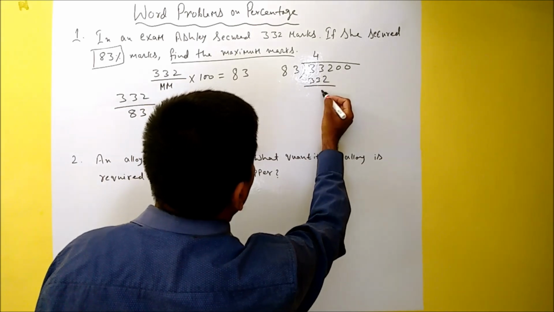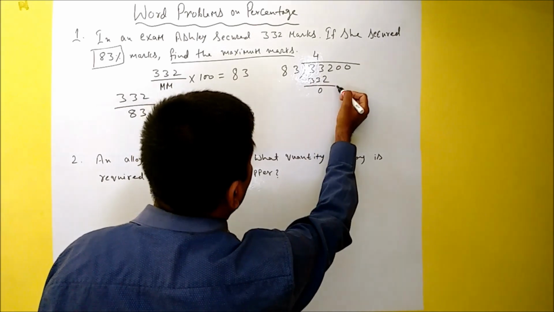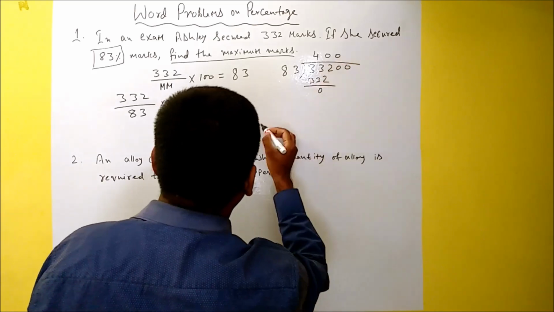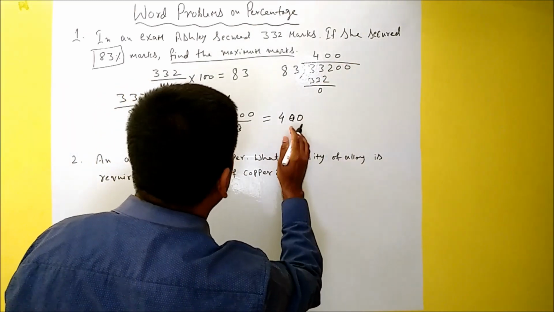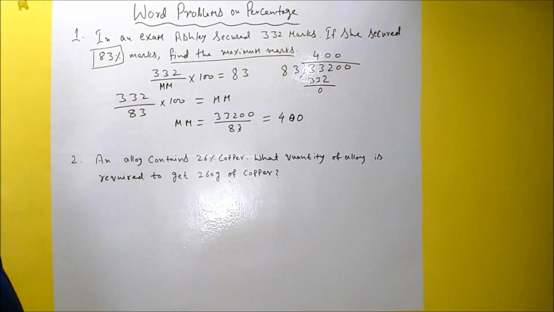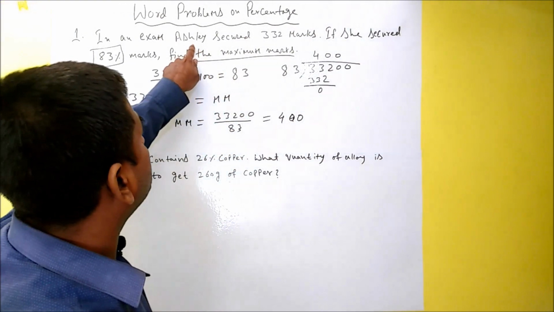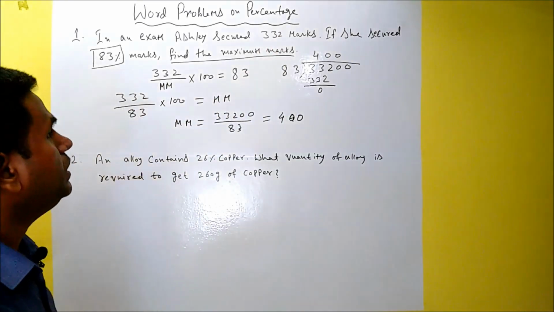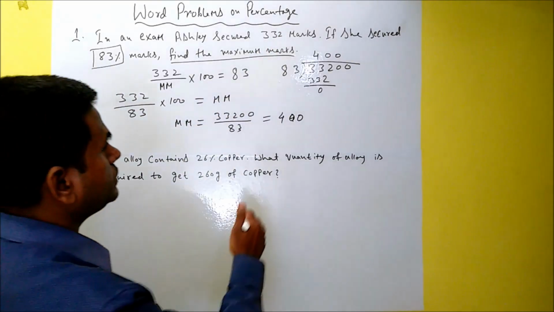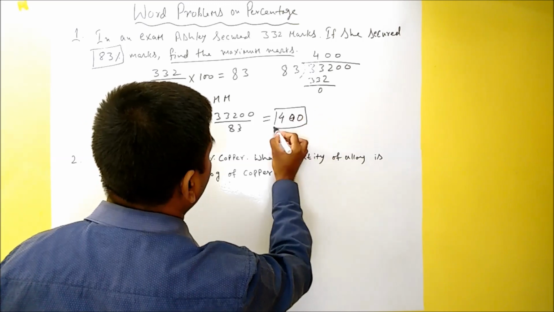So yes, this gets cancelled and then 2 zeros are there, that will go over there. So 400 is the maximum marks out of which Ashley has secured 332 marks and she got 83%. Okay, so this is the required answer.